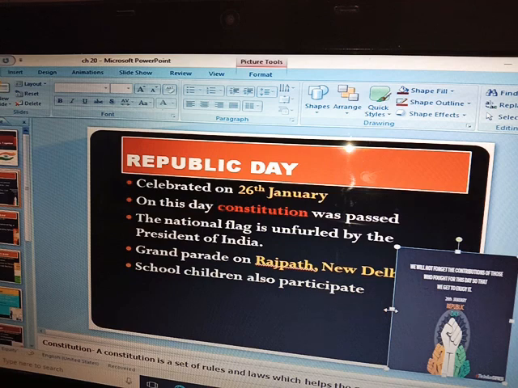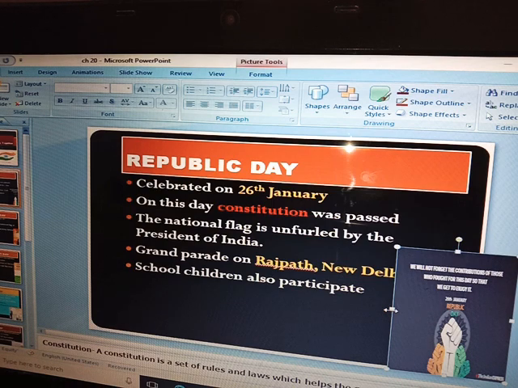Now you must be thinking, what is the constitution? What is this term known as constitution? The constitution is a set of rules and laws which helps the government to function. As you must be knowing, we are staying in our country, so there are some particular rules that we have to follow. According to those only we have to do our things.